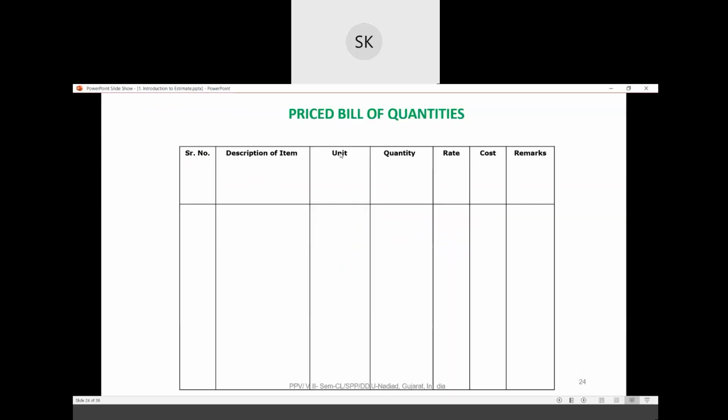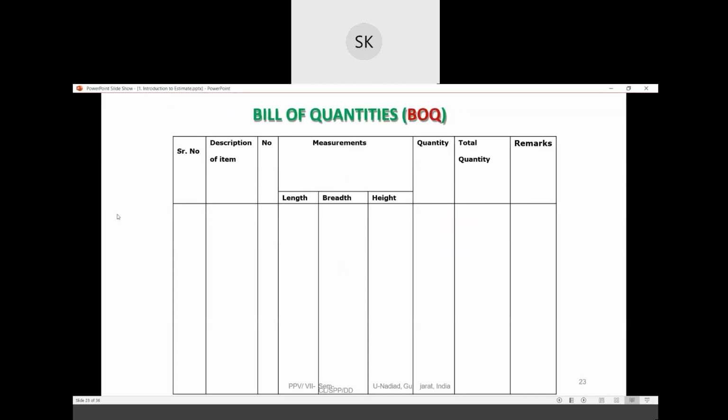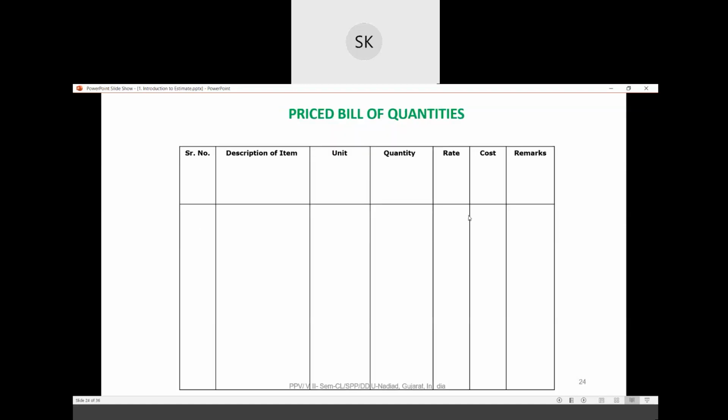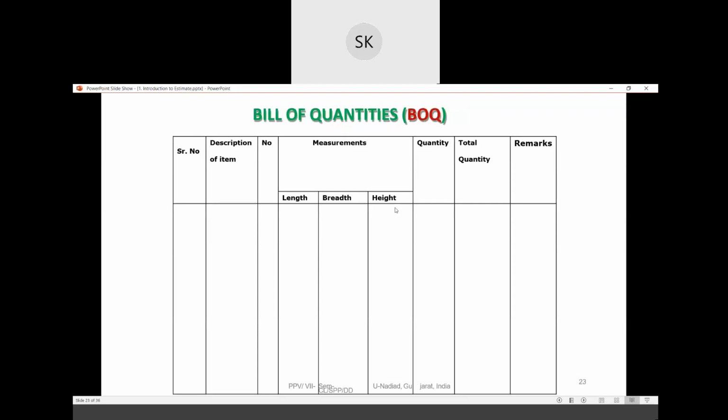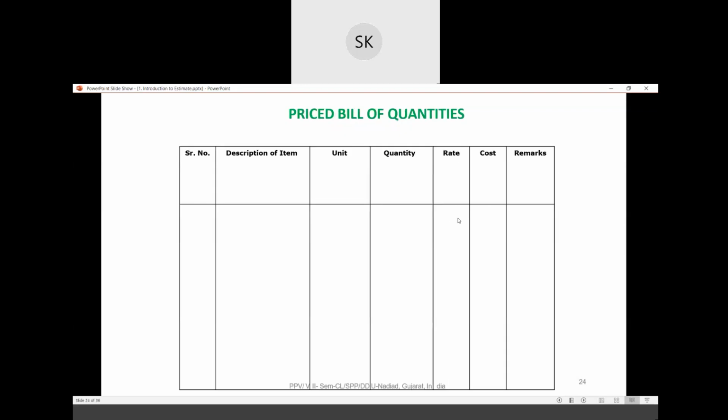After estimation, you take out all the quantities and multiply them. This is actually the estimation: serial number, description, number, length, and so on. The next part of an estimation is called the price bill of quantity. Here you take out all the quantities from this BOQ and multiply with the current rate to get the total cost. You add all the costs, then you get the final cost of the work.